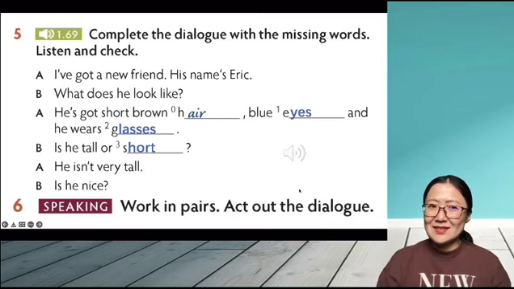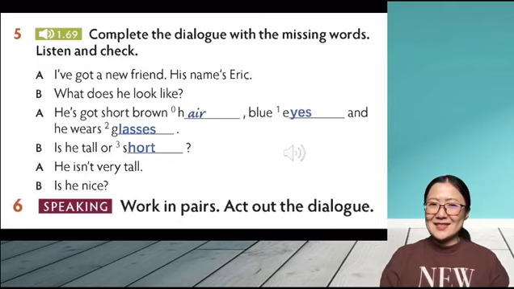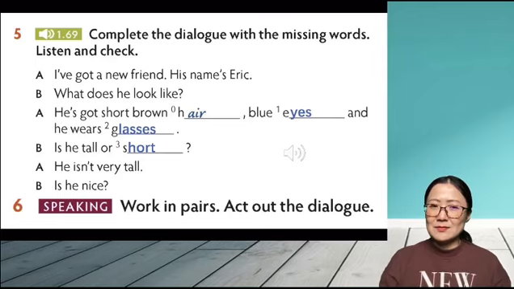I've got a new friend. His name's Eric. What does he look like? He's got short brown hair, blue eyes, and he wears glasses. Is he tall or short? He isn't very tall. Is he nice? He's very nice and friendly. He's got a nice smile.